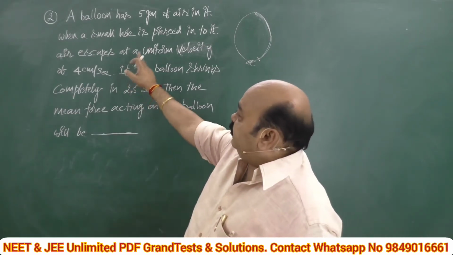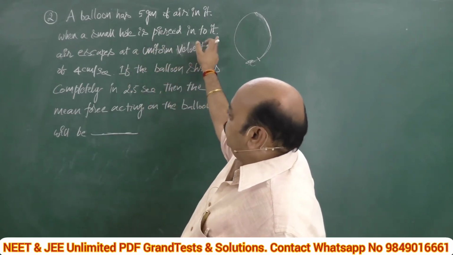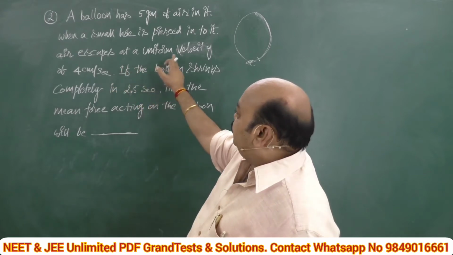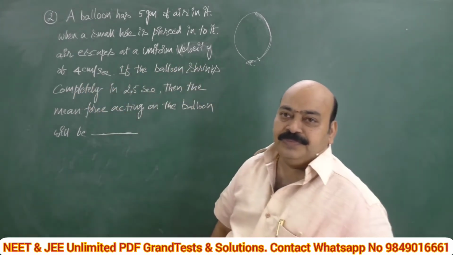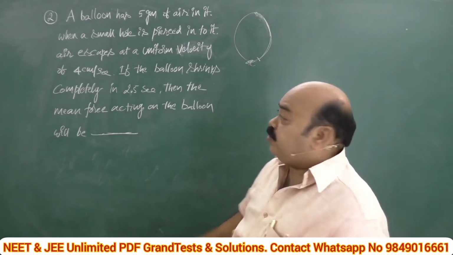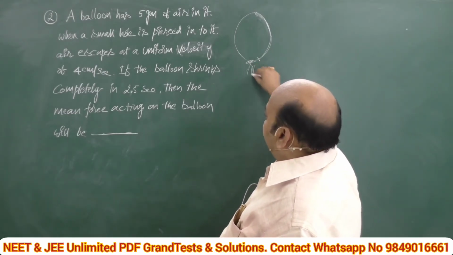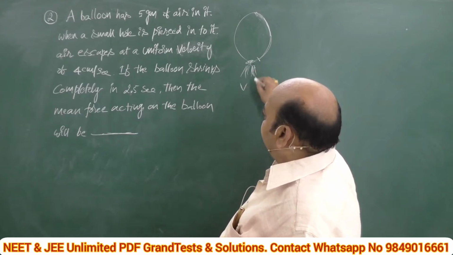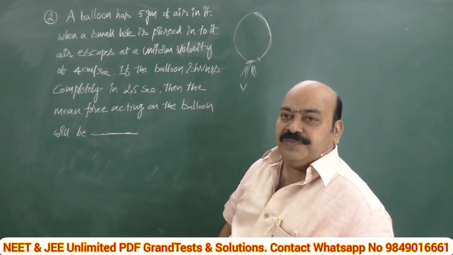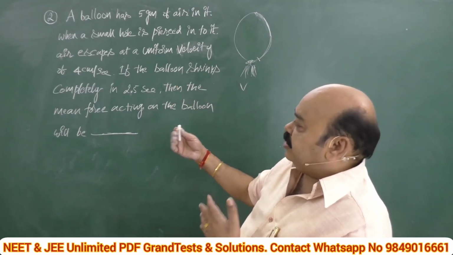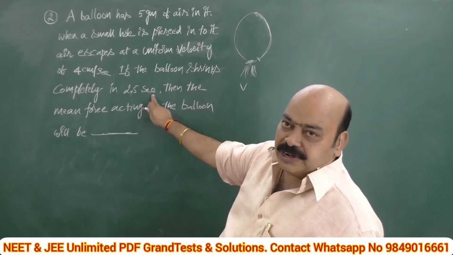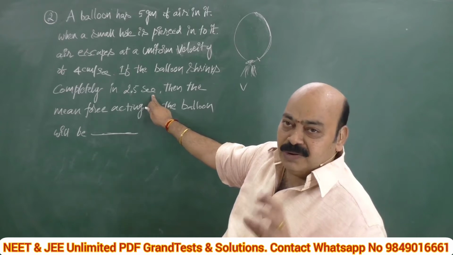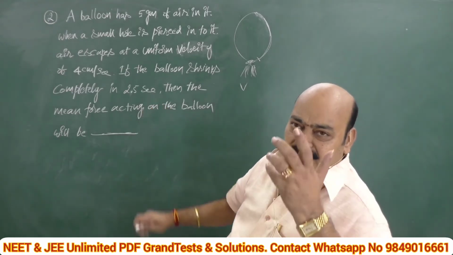That is given in the problem. When a small hole is pierced into it, air escapes at a uniform velocity of 4 centimeter per second. With what velocity is air coming out here? With the velocity v. So what do we want? If the balloon shrinks completely in 2.5 seconds. Balloon shrinks completely. Try to understand the problem.